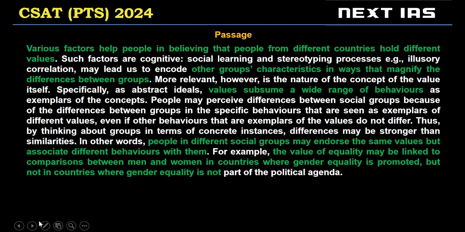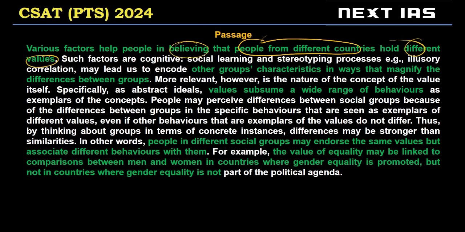Now, this was a trickier passage to read than all the rest of the passages in the paper. Like I said, a few tricky passages can be expected in the exam. Here we are trying to discuss various factors that help people in believing that people from different countries hold different values. So people from different countries have different values. Where does this belief come from?